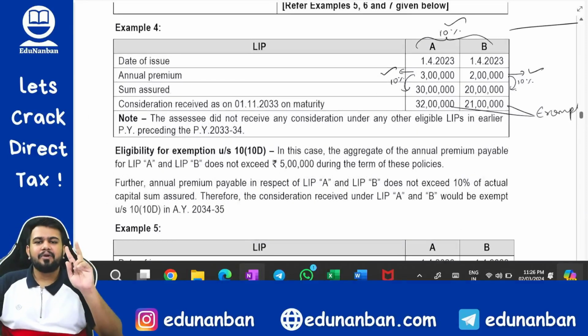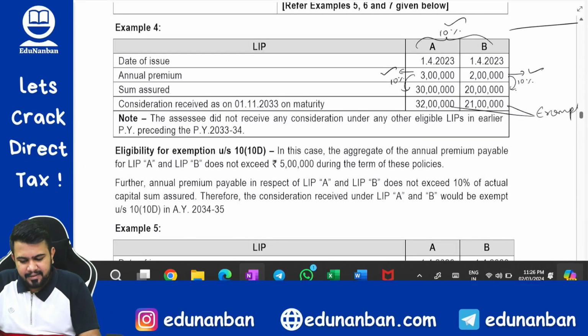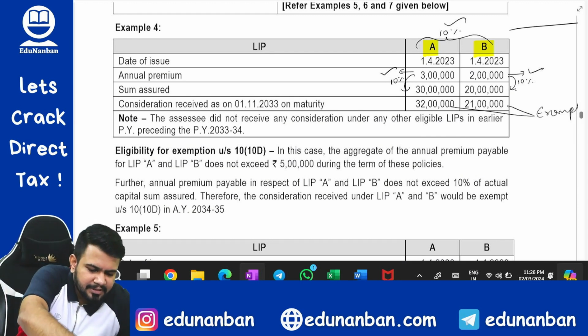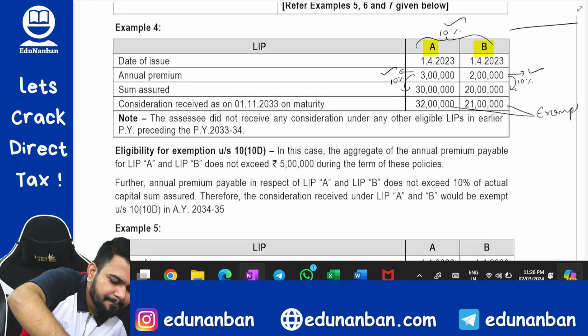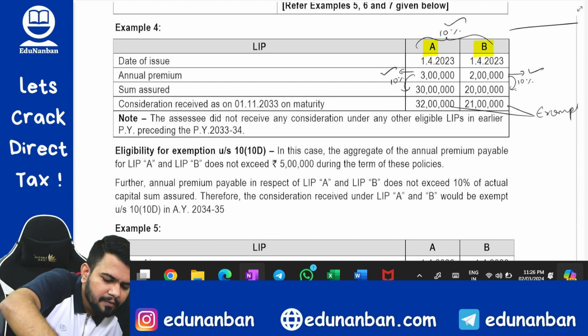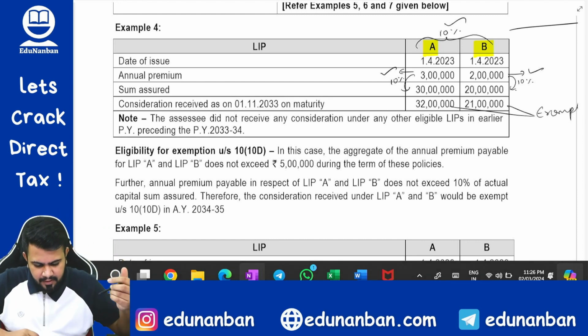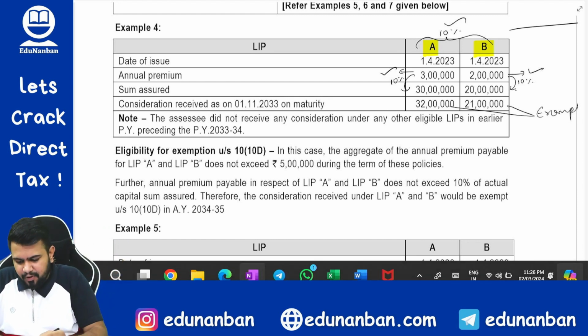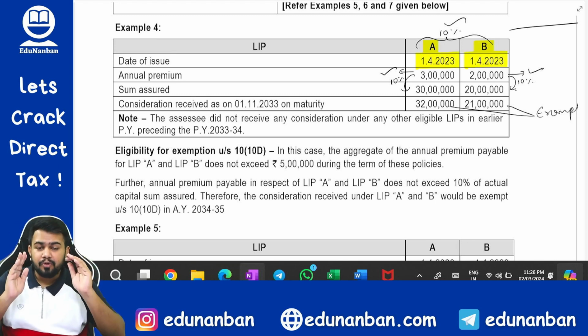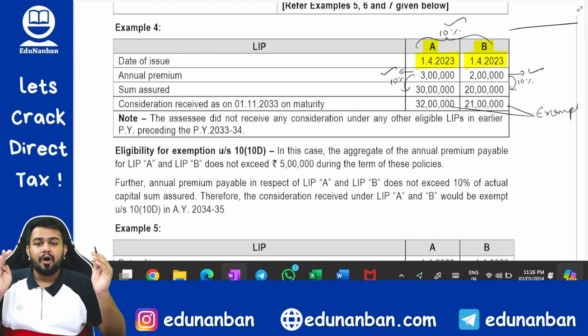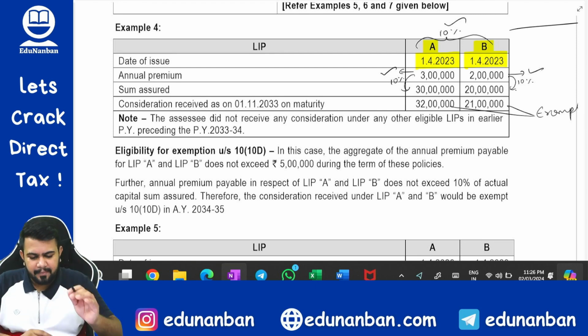Here they are talking about two policies. Policy A is there and policy B is there. Policy A date of issue is 1/4/2023, B also 1/4/2023. So both policies have been issued on or after 1/4/23. So for both of them, that 5 lakh limit or aggregate 5 lakh limit is going to apply.